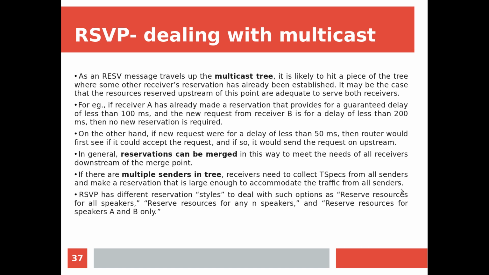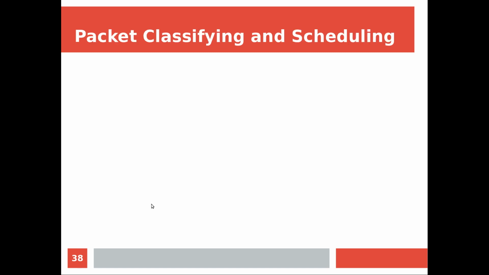So accordingly, we have different reservation styles to deal with such options as reserve resources for all the speakers, that is all the senders you are going to do the reservation, and sometimes the receiver may be interested to reserve resources for say n number of speakers, where it is restricting to n, and reserve resources particularly for speakers A and B. Like that different options are possible. Accordingly, that merging will be happening. That is about the reservation protocol which we are using in a typical integrated service architecture approach of providing quality of service.